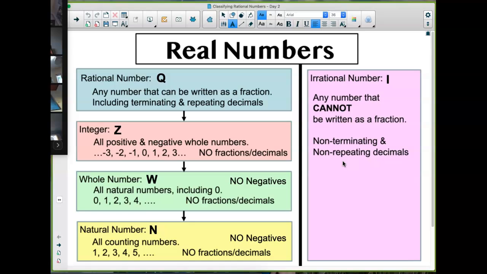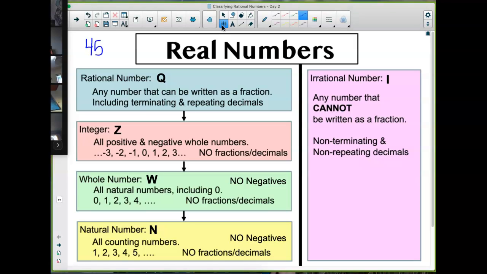Okay, and you cannot be both. A number cannot be rational and irrational at the same time. Okay, so we added some examples to this the other day, but I'm going to put a few more examples on here.